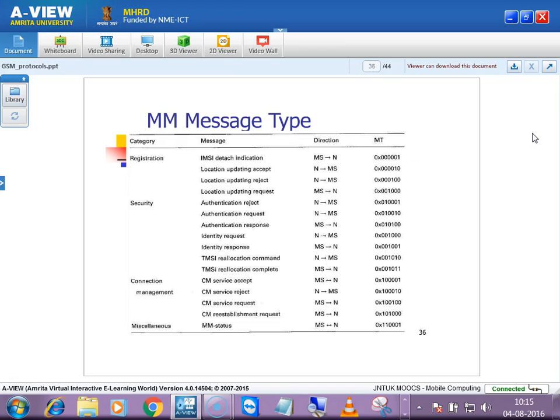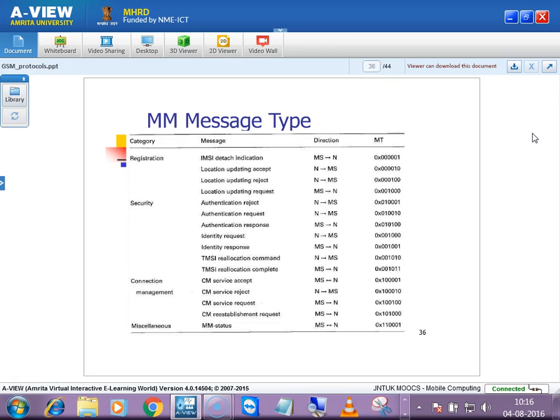It will take off that record at that MSC. Maybe you are still under that location, but since your mobile is switched off, it will consider that mobile as deactivated and will just remove that record from its list. So that is nothing but IMSI detaching.